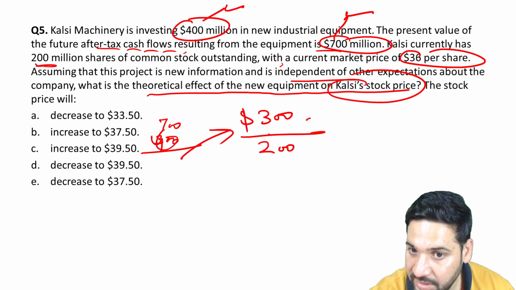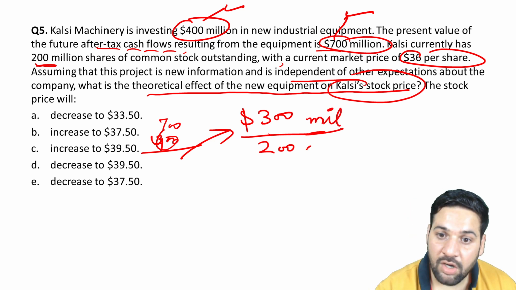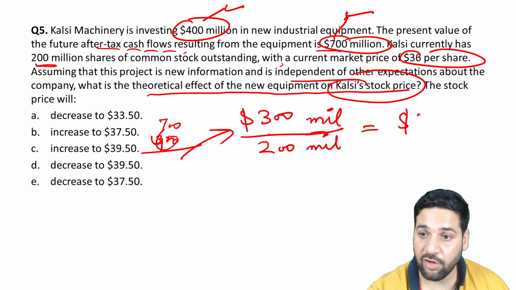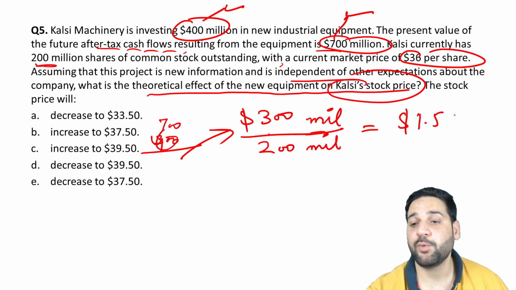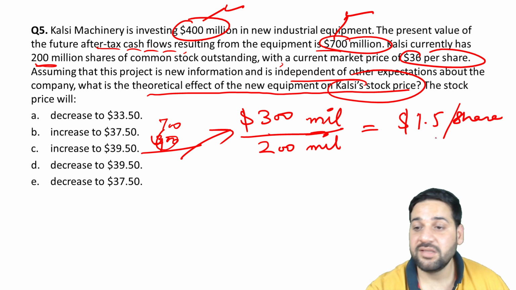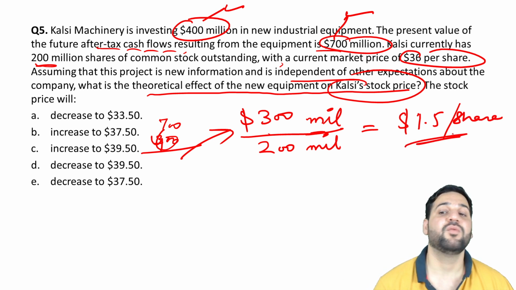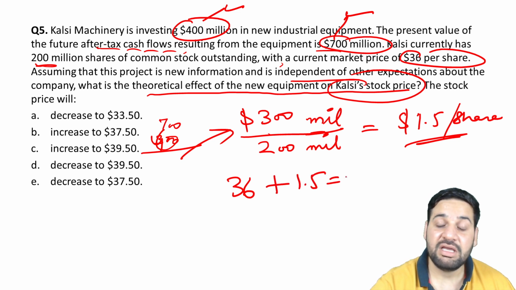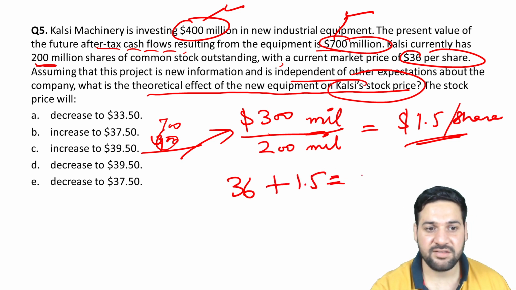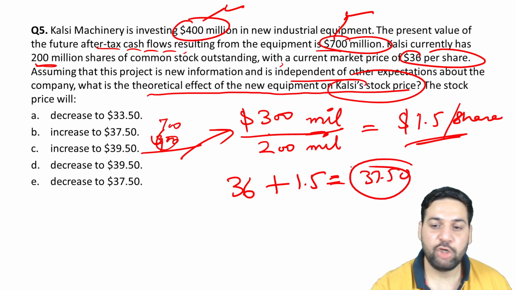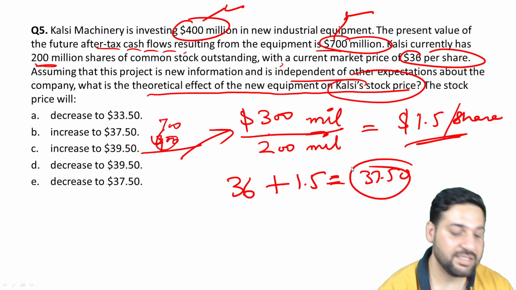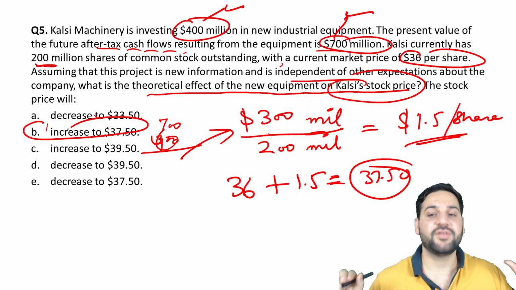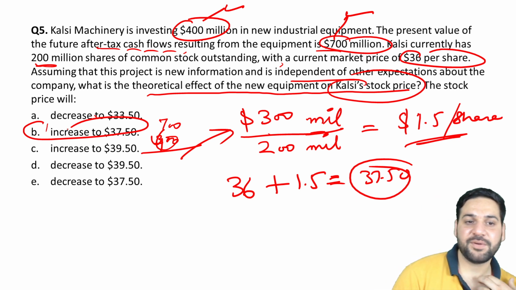Okay, so 300 million divided by 200 million shares. So $1.5 per share is the benefit that the company would get. So 36 is the current market price of the shares, plus 1.5 in the book value terms. So $37.5 is the new value of the share.